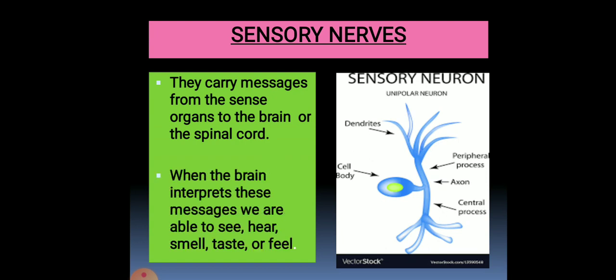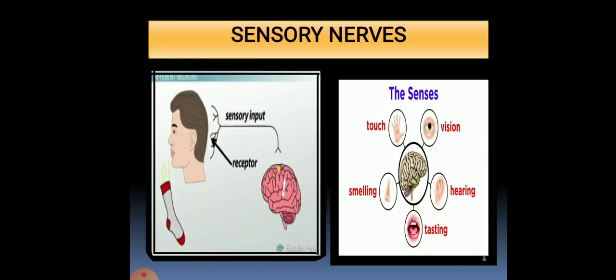And when the brain interprets this message, we are able to see, hear, smell, taste or feel. Means the message first goes from the sense organ to the brain. The brain modifies it and then we are able to see, able to hear, able to smell or able to taste or feel. I hope this is clear to you.